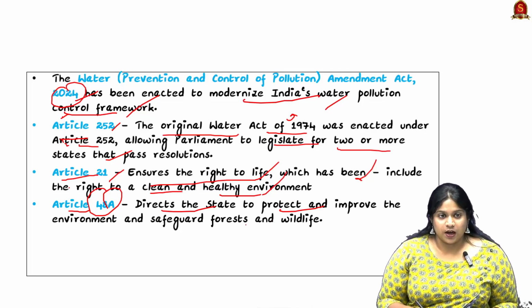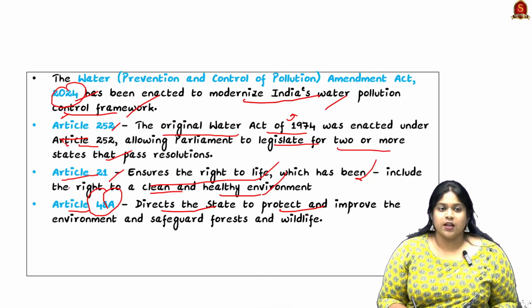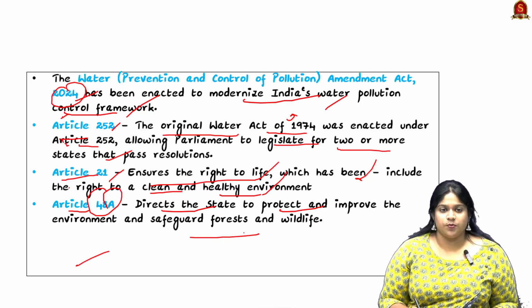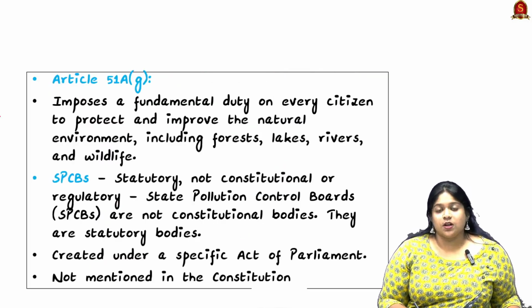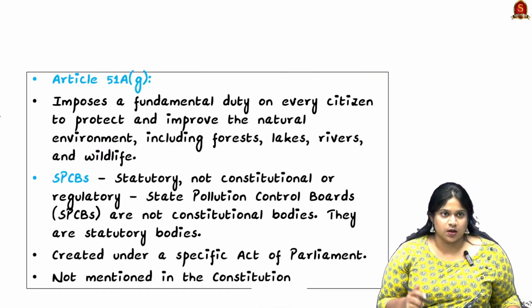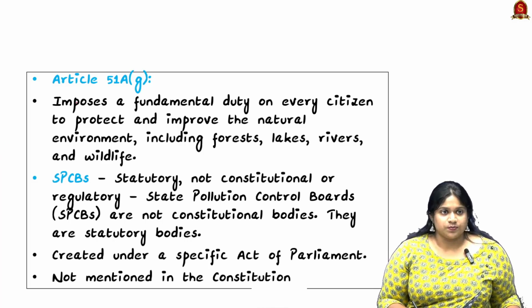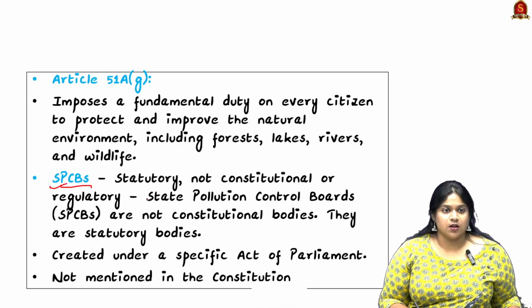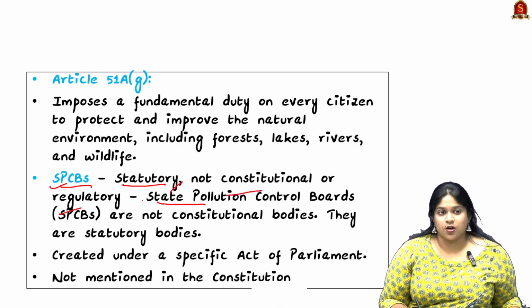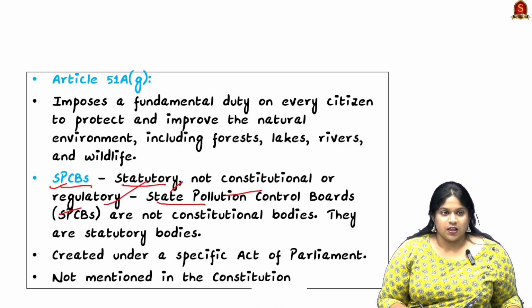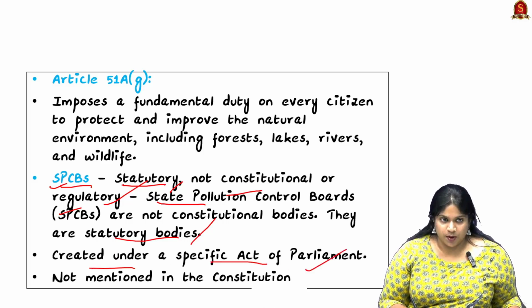Article 48A directs the state to protect and improve the environment and safeguard forests and wildlife. Why are we taking this as important news? Because it comes under the control of the state pollution control boards. They are important statutory bodies and not constitutional regulatory bodies. They are statutory bodies created under a specific act of Parliament.